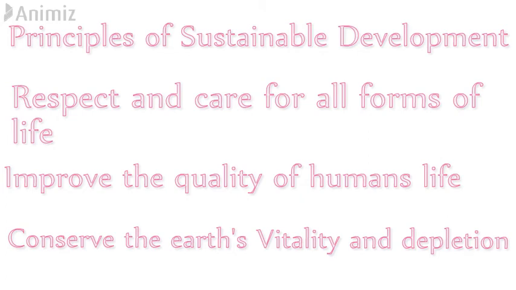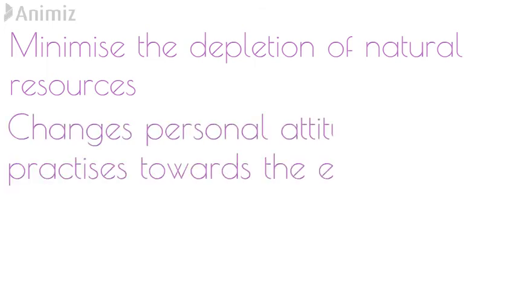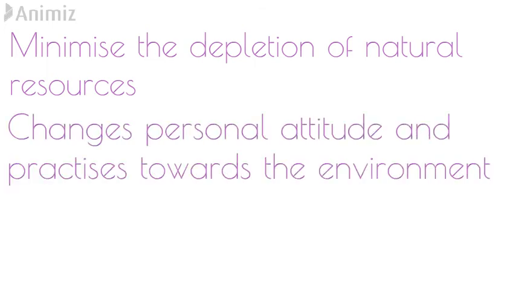Third, conserve the earth's vitality and diversity. The fourth principle is minimize the depletion of natural resources. We need to minimize the depletion of natural resources by preserving them.